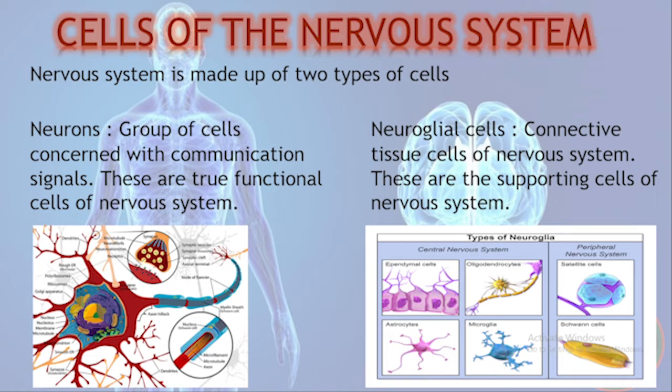On the other hand, we also have supporting cells in our nervous system called neuroglial cells. These are connective tissue cells of the nervous system. Glial cells differ from the neurons in terms of structure, as they do not have axons or dendrites.